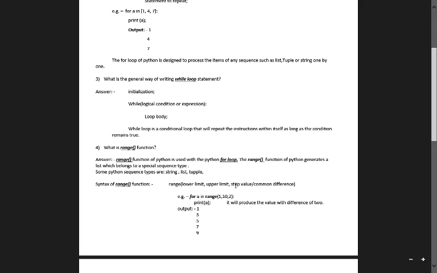Yes, because using the range function, it will print the values from the lower limit, that is the starting limit, to the upper limit minus 1, that is the last limit minus 1. If you write 1 to 10, then it will print values from 1 to 9. It means it always excludes the last limit. That means it will print up to last limit minus 1. Okay, let's take an example.